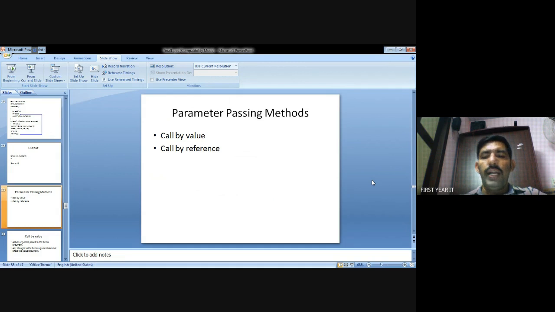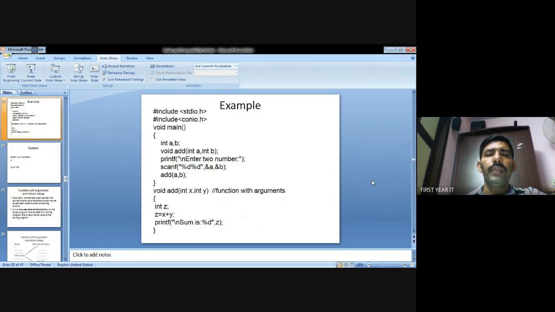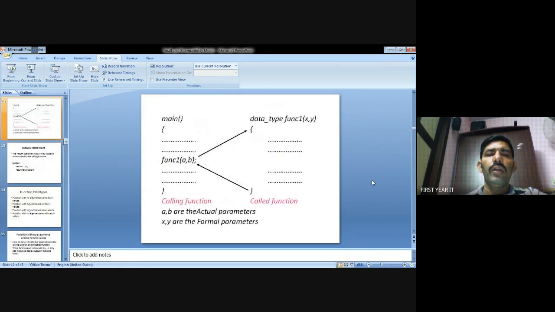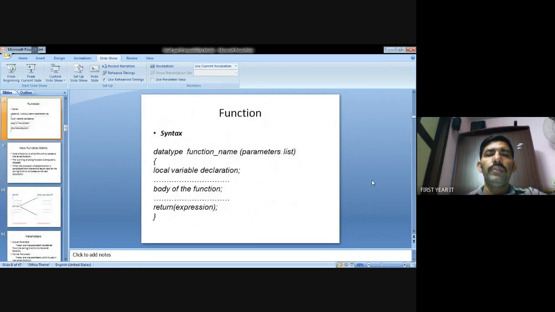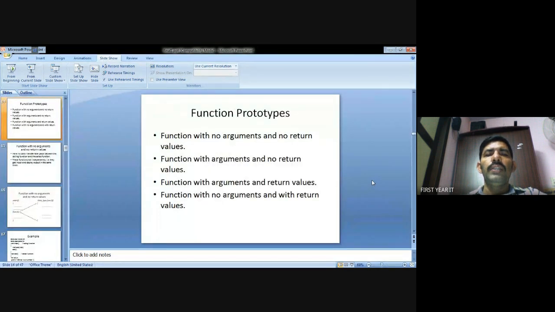Okay, next, parameter passing methods. Already I've seen about prototypes, function prototyping. The prototypes have 4 ways. One is function with no argument and no return values. Function with argument and no return values. Function with arguments and return values. Function with no arguments and with return values. There are 4 ways in the prototype of functions.